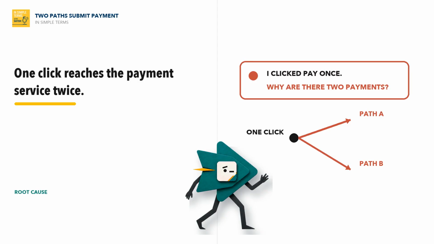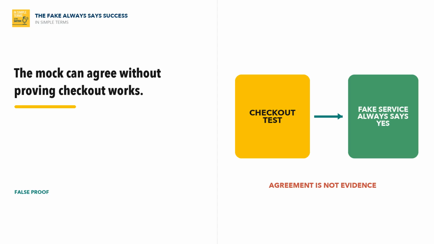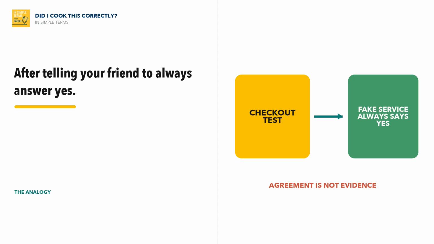Then comes the funny part. The payment test calls a fake service that always says success. The test did not prove that checkout worked. It proved that the fake knew how to agree. It is like asking your friend, did I cook this correctly? After instructing them to answer yes.